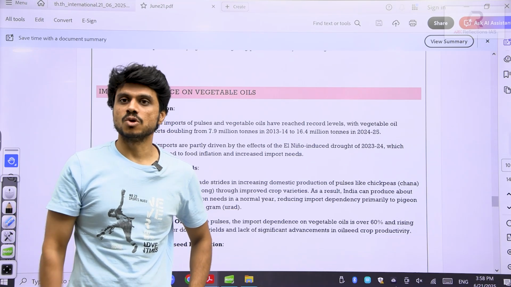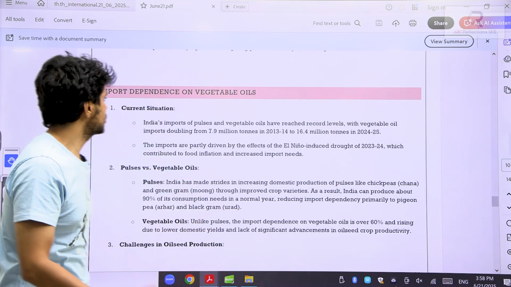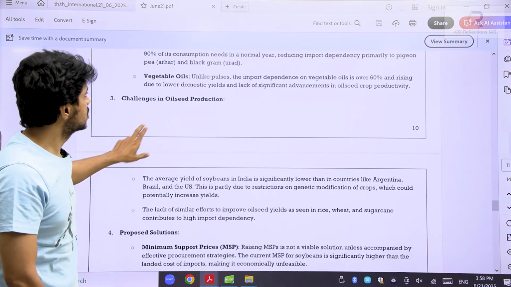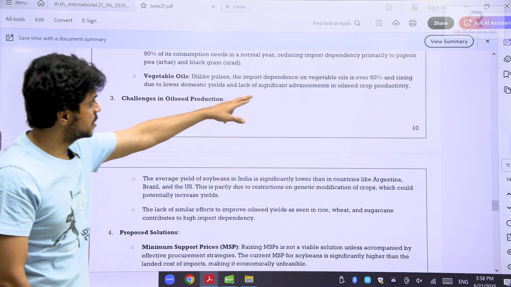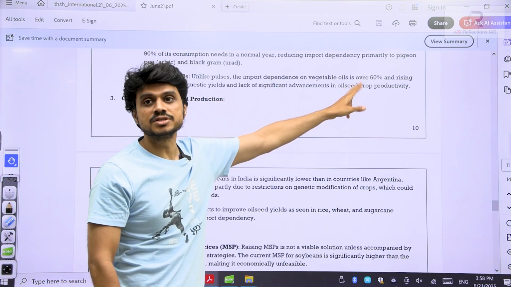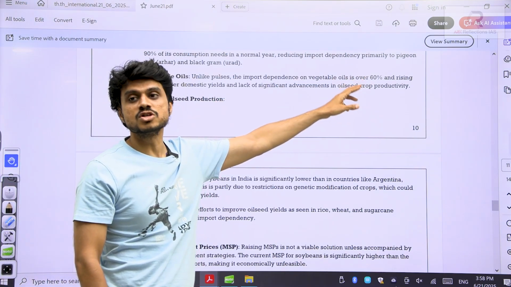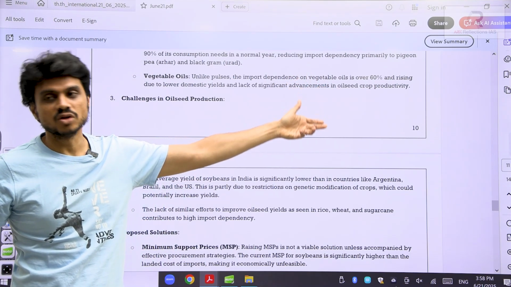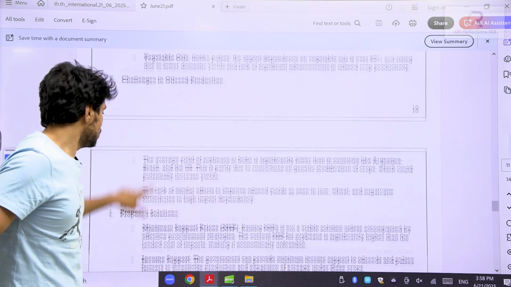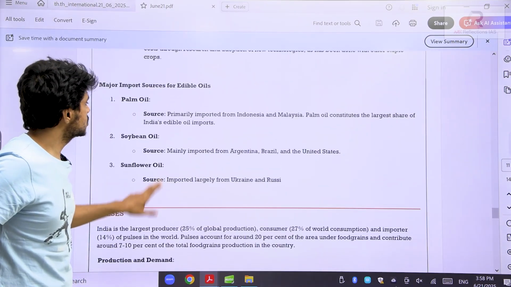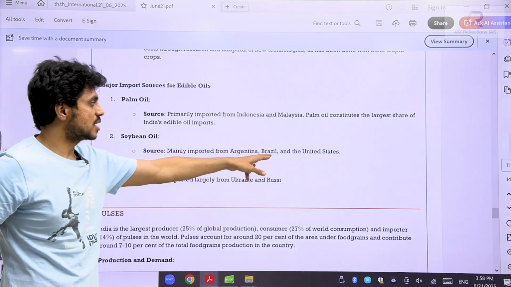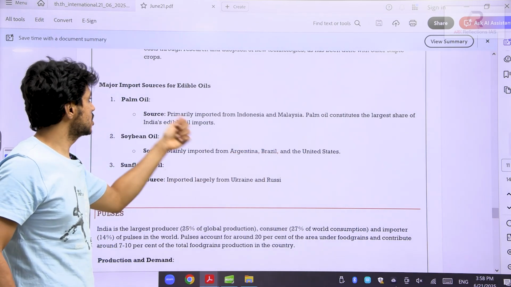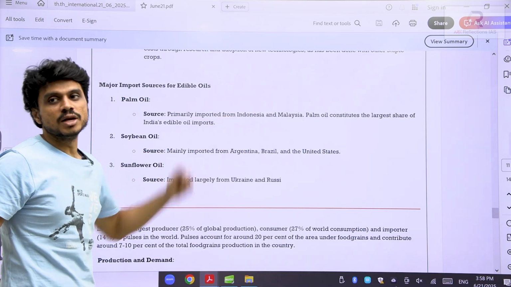Same is true with vegetable oils, because the demand for vegetable oils is rising. See here, vegetable oils, unlike pulses, the import dependence is over 60%. Huge. Vegetable oils means your soybean oil, palm oil, sunflower oil, all these things. Where do we primarily import these from? Soybean oil is primarily imported from Argentina, Brazil and the United States. Sunflower oil from Ukraine and Russia. Palm oil from Indonesia and Malaysia.